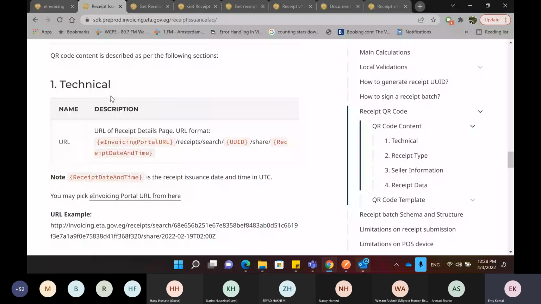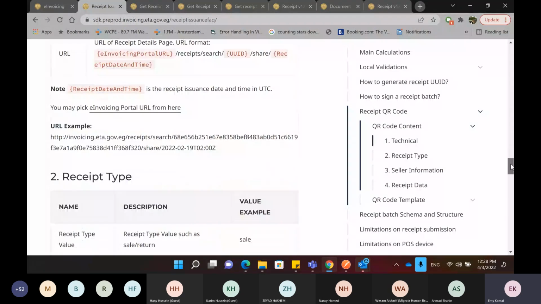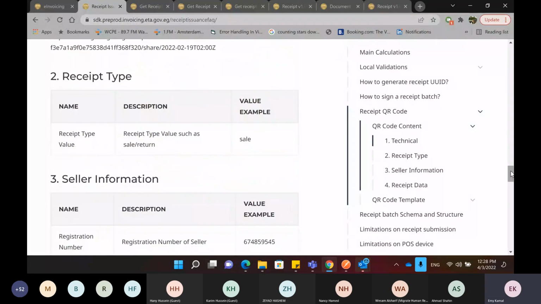For the URL of the receipt of the QR code, it has to be of this format. You need to follow this format. And receipt type value and registration number, branch code, some information that you need to include in the QR code.